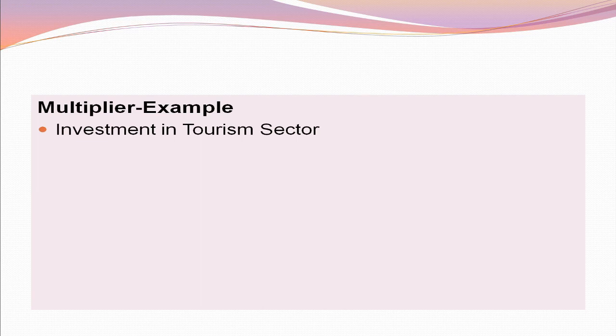How? When the tourism sector develops, it helps to invest in hotels. So hotels help to create jobs directly in the hotel, and they also create jobs indirectly in other sectors of the economy. For example, hotels have to buy food material from the agriculture sector. So the demand for agriculture goods will increase. It leads to the development of the agriculture sector.